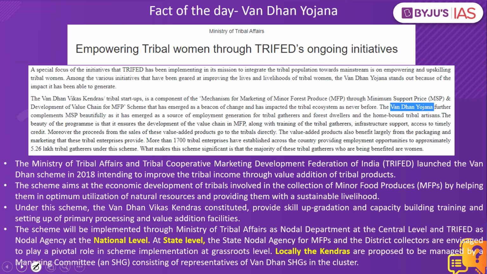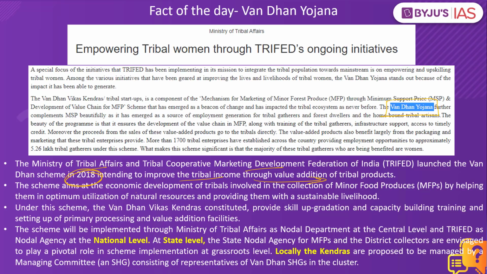Now let's look into the fact of the day. The fact of the day is Vandan Yojana. What is this Vandan Yojana? We have the Ministry of Tribal Affairs and the Tribal Cooperative Marketing Development Federation of India, which launched the Vandan Yojana in the year 2018, which wanted to improve the tribal income through the value addition of tribal products. What exactly happens? There are multiple tribal products, for example handicrafts, artistic works or cuisine, so on and so forth. People might not generally know about them. So what do these platforms do? They provide a platform such that these outputs from the tribal society are spread to different states in India.